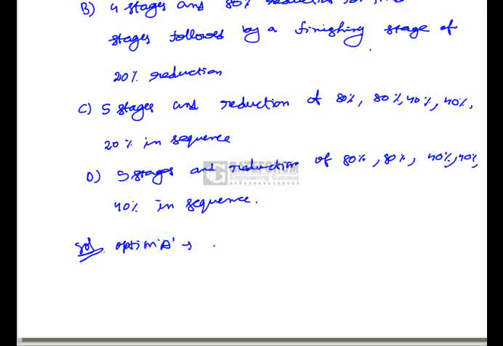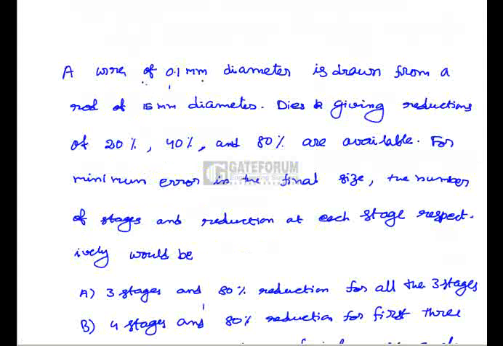The final diameter is 15 into 0.2 into 0.2 into 0.2, since 80% reduction means we substitute 0.2. We get a value of 0.12. But we need a 0.1 mm diameter, so option A is not correct.